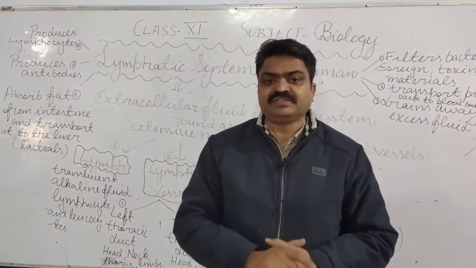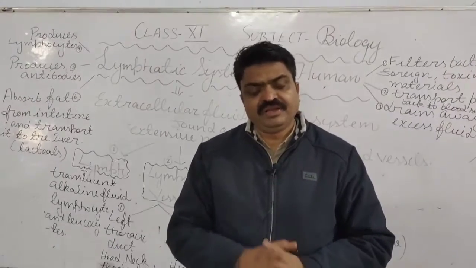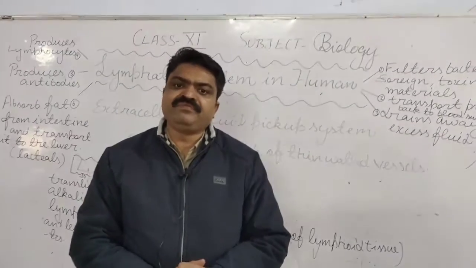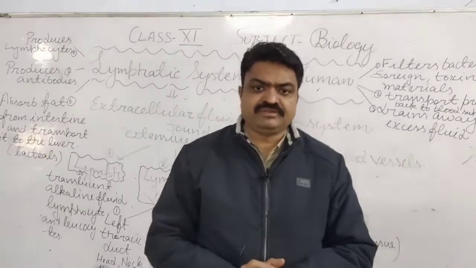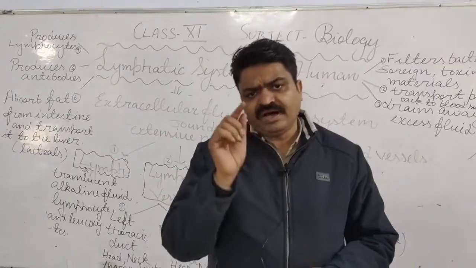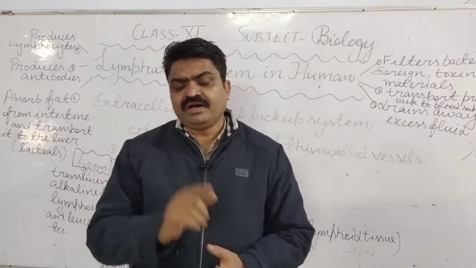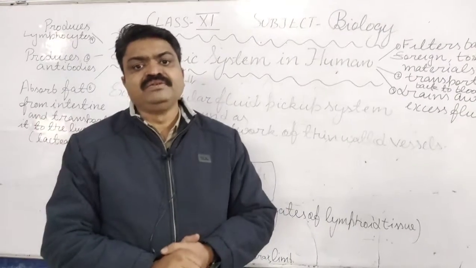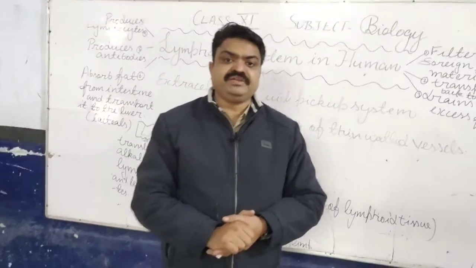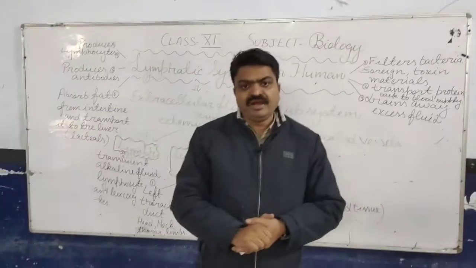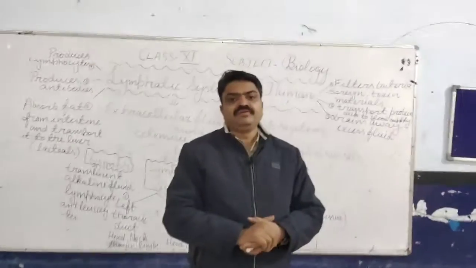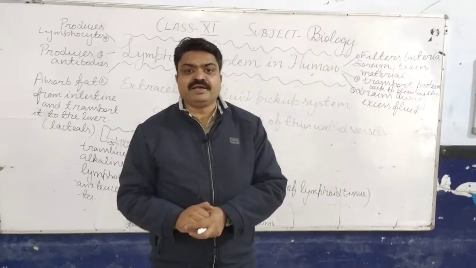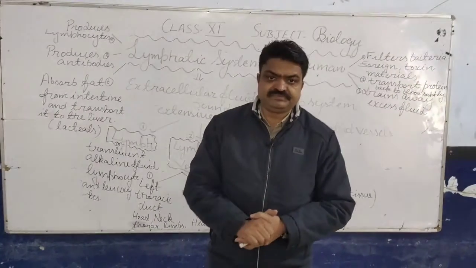The fat is transported from the intestine to the liver with the help of the lymphatic system. It also contains lymphocytes and leukocytes, from which the WBC are produced. Due to that, the lymphatic system protects us from pathogens and diseases.